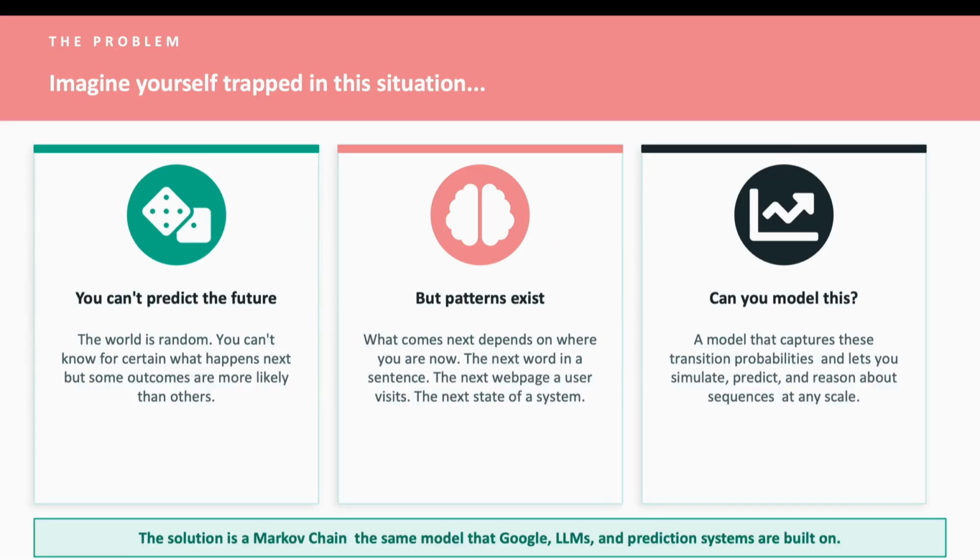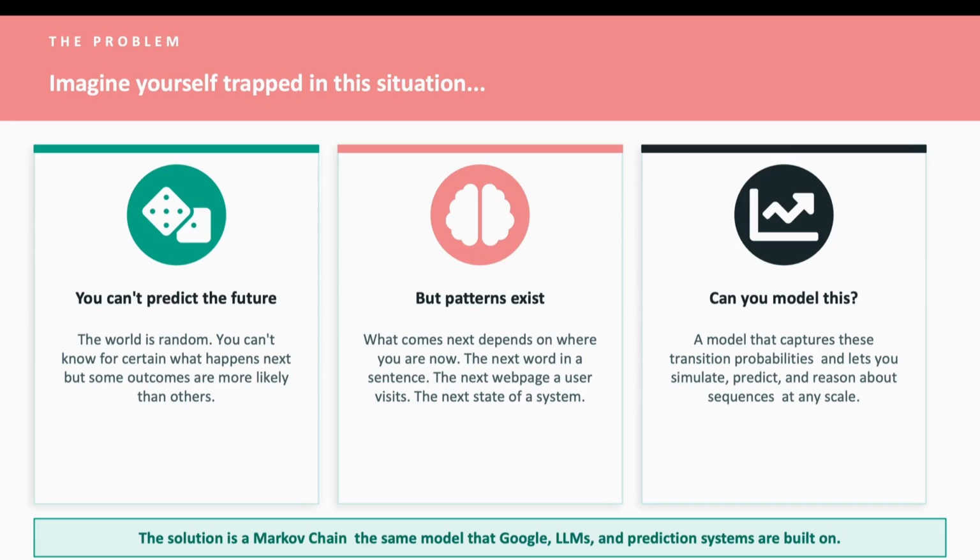Imagine yourself trapped in this situation. The world is random. You cannot know for certain what happens next. The stock market, the weather, what word a user types next, what page a visitor clicks to. But here is the thing, pure randomness is rare. Patterns exist. What happens next usually depends on what is happening now. So it's sunny today, so it's more likely to be sunny tomorrow than rainy. If a user is on a product page, they are more likely to go to checkout than back to the home page.